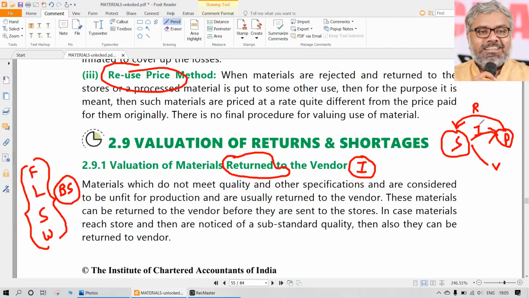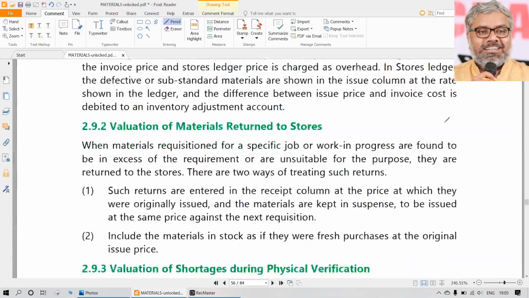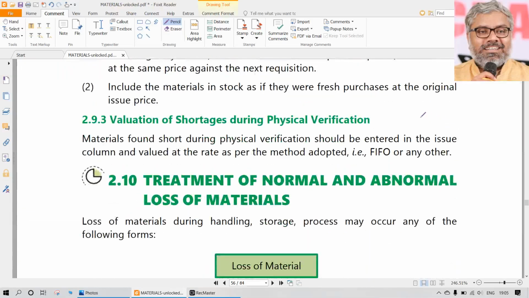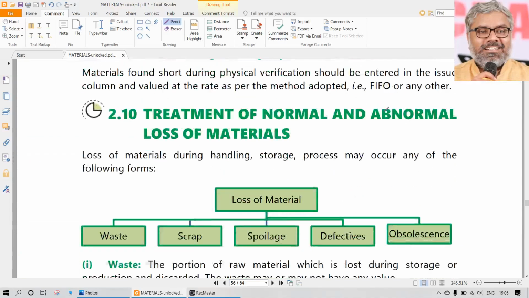At what price do we have to enter this? We don't need to invent that. Whatever price it was issued at earlier, the same price will have to be recorded as if it is received back from the production. So all these things are commonsensical points. No need of any special technical attention on them, right?